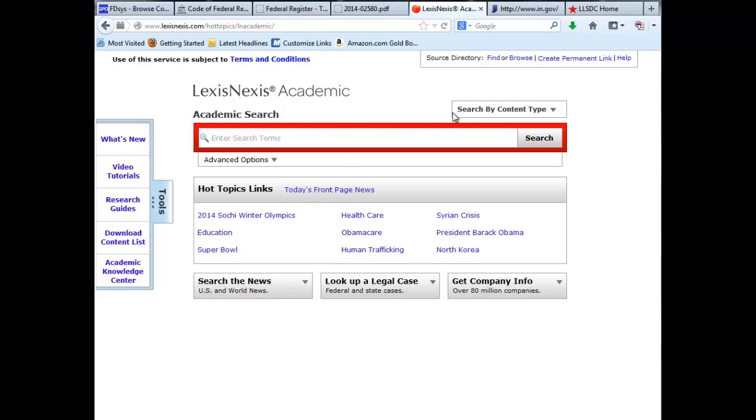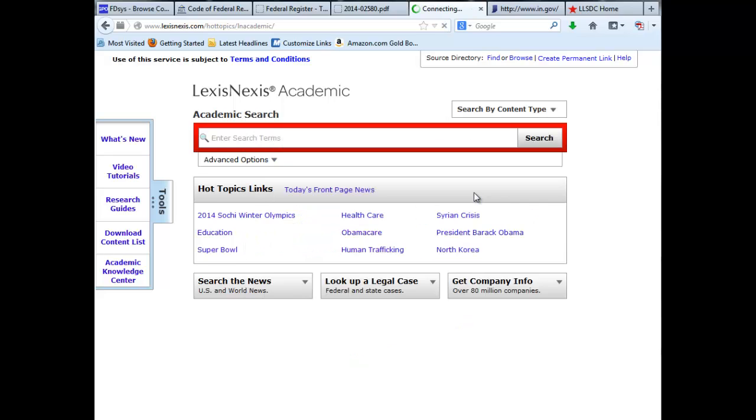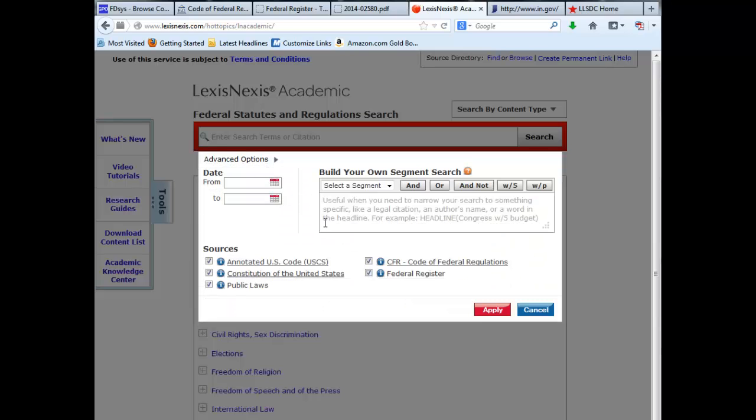From the main page of LexisNexis Academic, this is a very similar search to the one we did for statutes. We'll start with search by content type and then choose Federal Statutes and Regulations. From here, we could do the same thing that we did with statutes and choose CFR and look at the table of contents as we did on FDsys. However, since regulations are longer and more involved than statutes, it might be a good idea to run a search, especially since they have difficult to use titles.